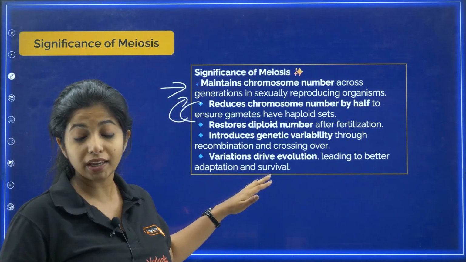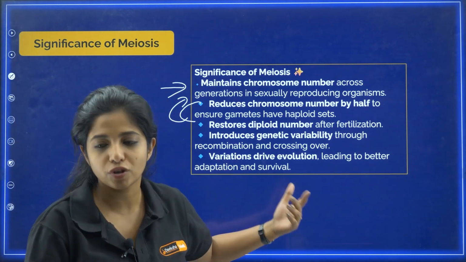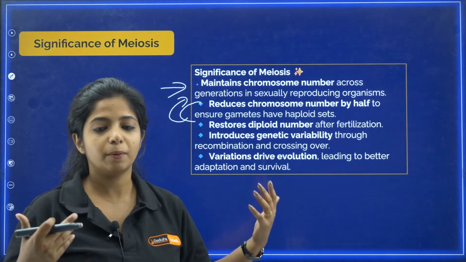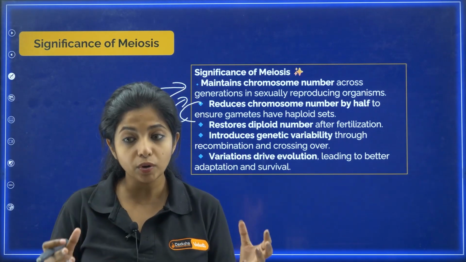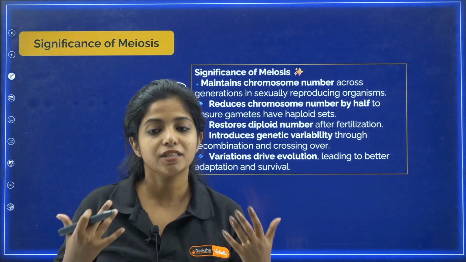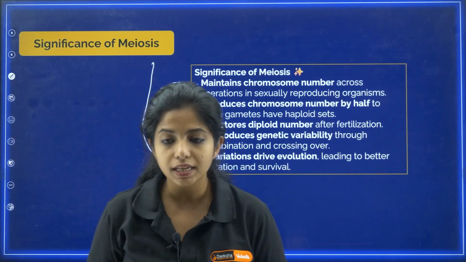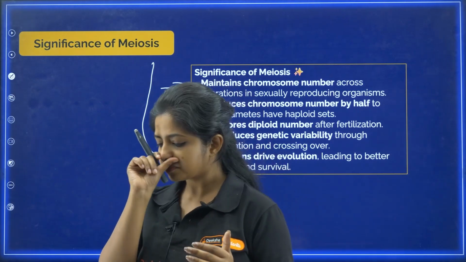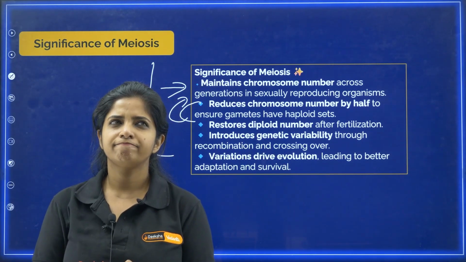Now, variation can lead to what? Variation, and variation is what? It is the one that drives evolution, my dear children. Now, the better ones would be adapted. Obviously, if you have a bad variation, that could be dangerous for you, but if you have a good one, that would let you adapt and survive better. So, these are the significance of meiosis. Please understand that. Okay, that is the only thing that I want to say, and yeah, that's all.